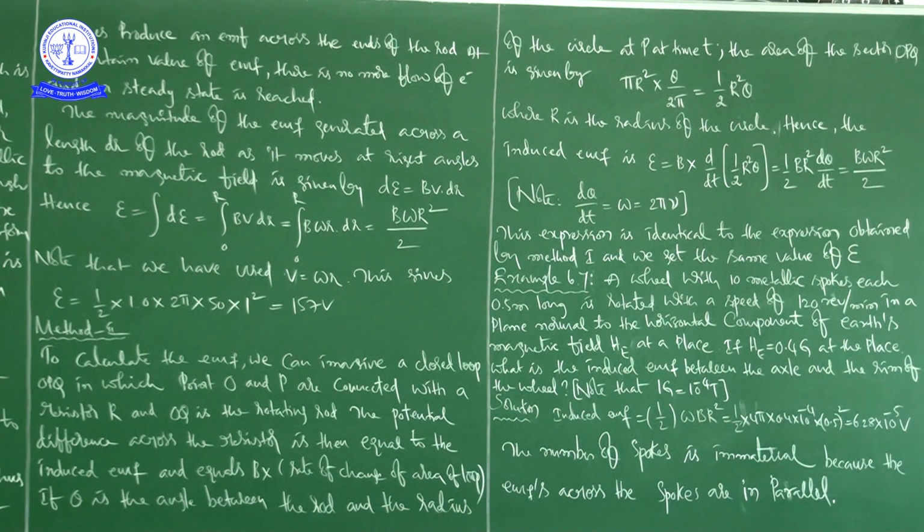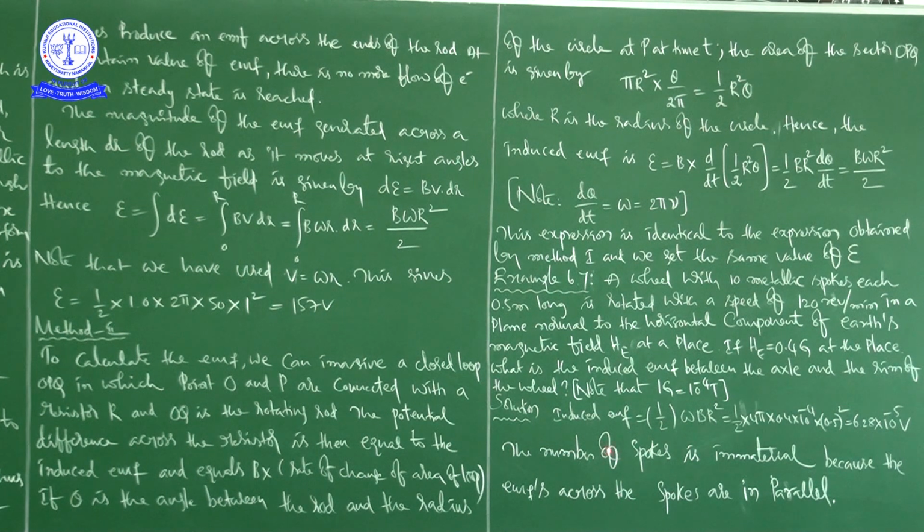So just now we discussed one problem, example 6.6 in the same class. Just before this example, we discussed example 6.6, and there we got the conclusion regarding the same scenario. There also we imagined a rod and a circular ring, and we calculated the magnitude of EMF between the center and the metallic ring. So here also we are getting the same. That's why we can use the same formula we got in our previous example problem. So that's what we are using here.